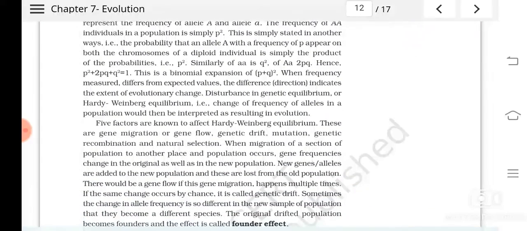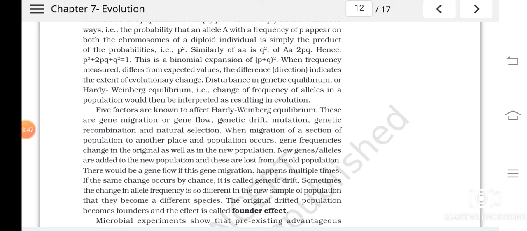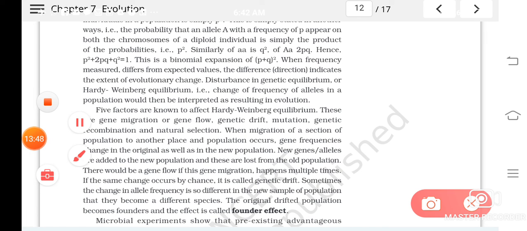Okay, the first is migration or gene flow from a population. Some organisms are going to another population. So what happened? There were tall plants, and tall plants I am not taking. Okay, tall legged lambs or sheep were there, and short legged sheep were there.